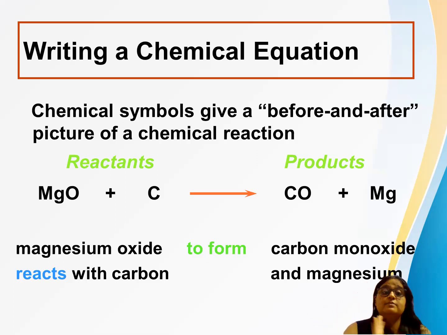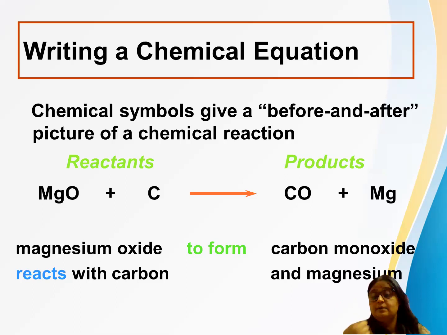When magnesium ribbon is burnt in the presence of oxygen, it forms magnesium oxide. Simple. I'm saying it in terms of words. So this is magnesium plus oxygen gives magnesium oxide when you burn it. This is what a chemical reaction, a chemical change, means.